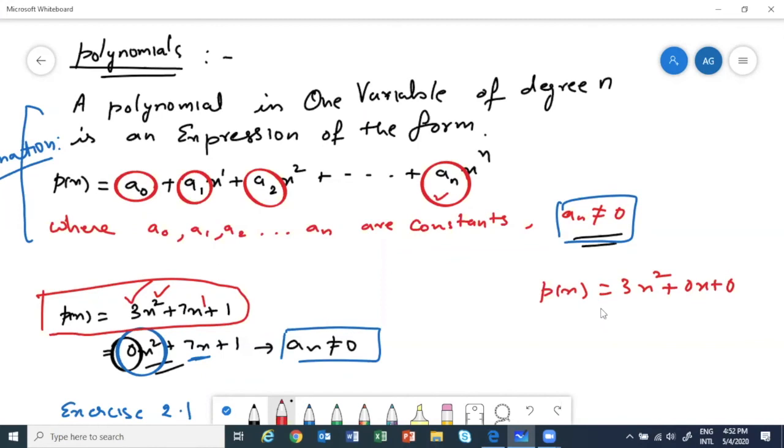I will just come to the exercise, students. So for a quadratic polynomial, the highest power of the variable has to be 2. That's all. The other terms can be 0 also. That's why only an cannot be 0.